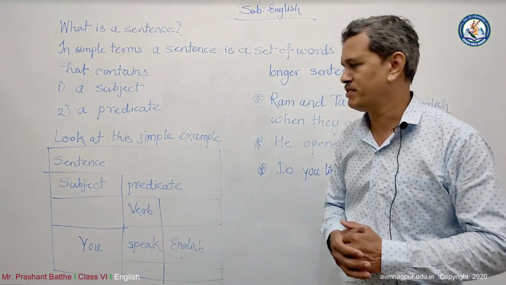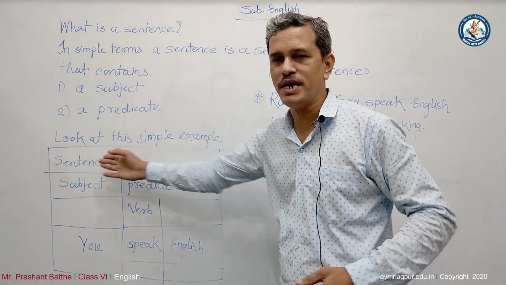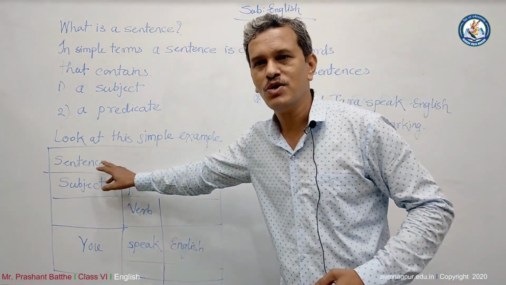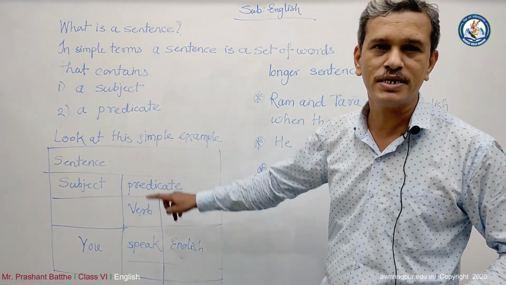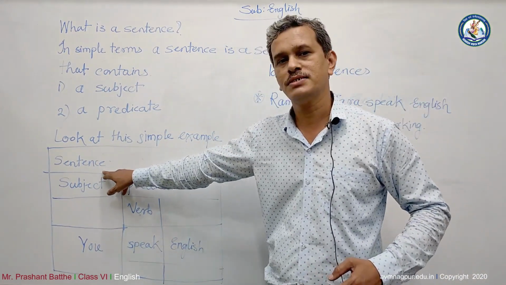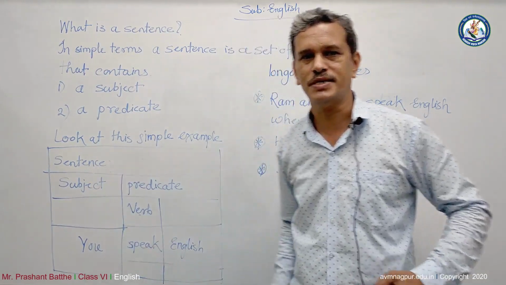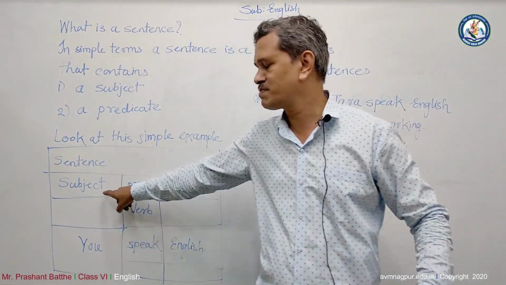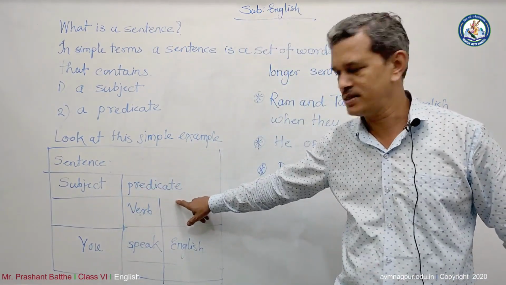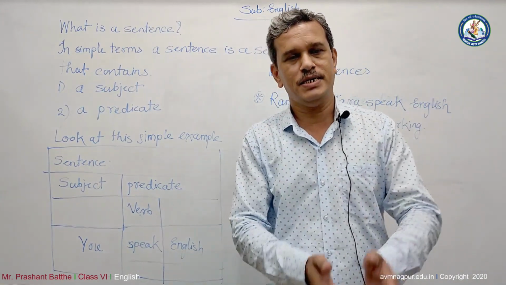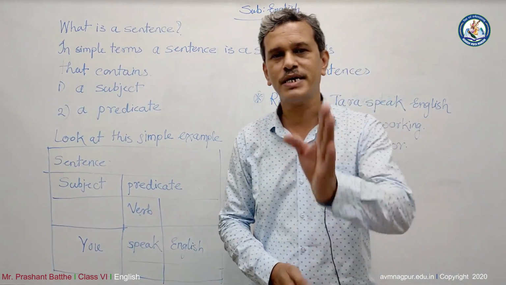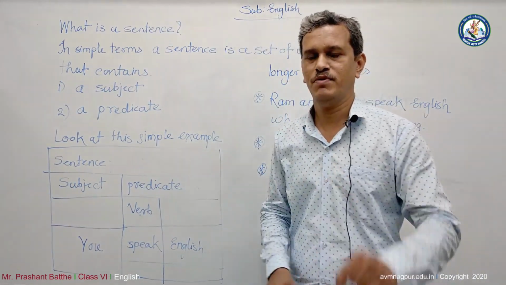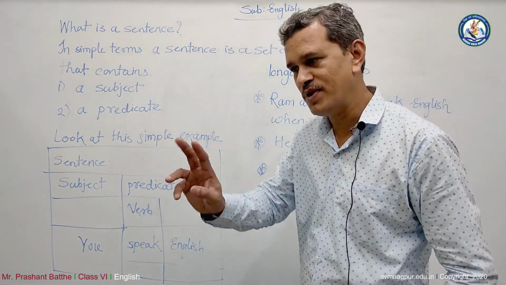Let's take one example. Look at this simple example. Now, I want to clarify it. That's why I wrote it in the form of a table. See here, it's the table. This first one is the sentence. Now we are going to break it into two parts. The first part is the subject. The second part is the predicate. Now, the predicate contains a verb. There cannot be any predicate without a verb. One has to keep a verb and then the predicate will happen.